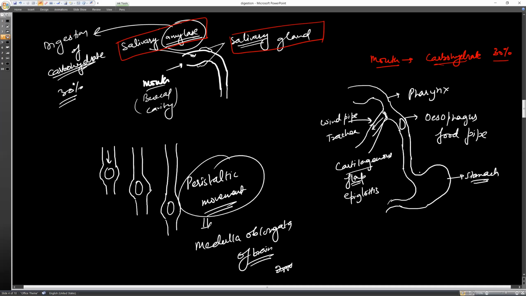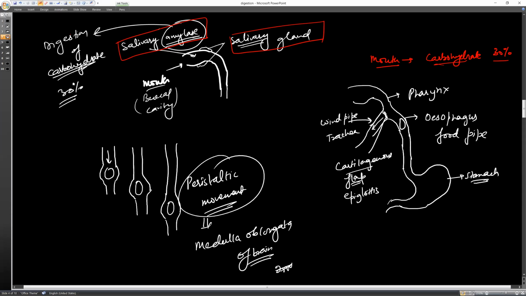Now you can check in the notes what peristaltic movement is. We can simply say it is the rhythmic contraction of the muscles of the esophagus, which helps in pushing the food down from the mouth to the stomach.